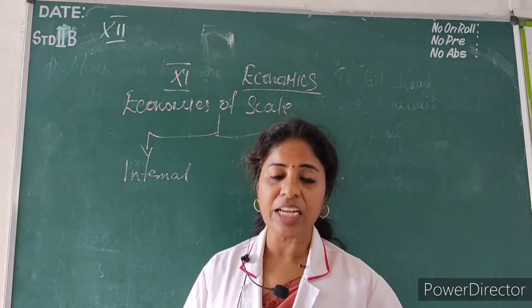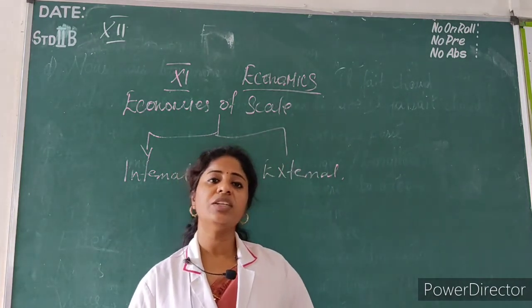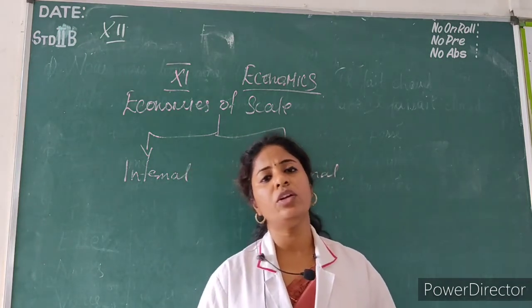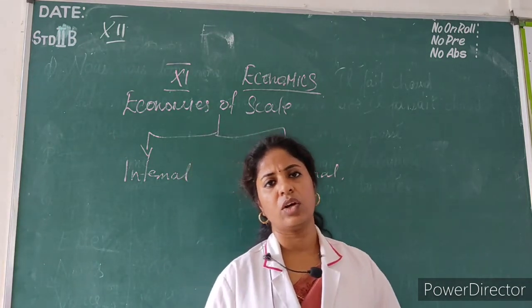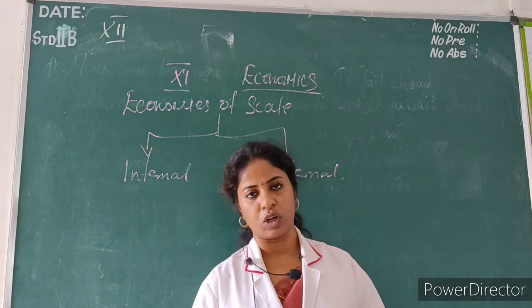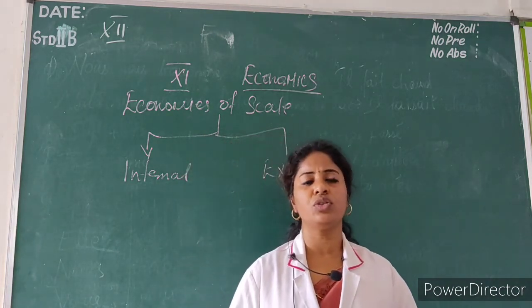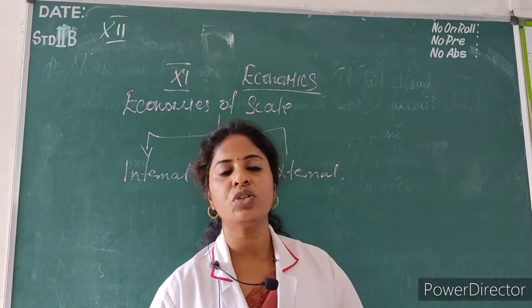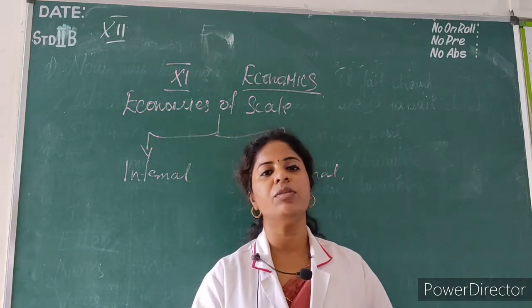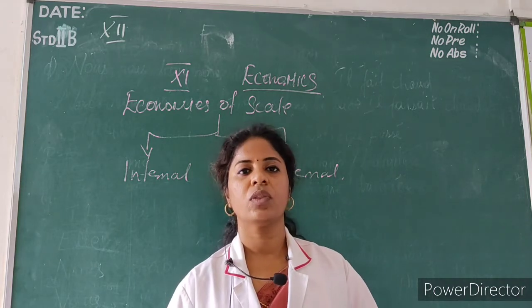Second one is financial economies. Financial economies means while doing large scale production, the businessmen used to float their shares. They used to sell their shares and they will be getting certain income.